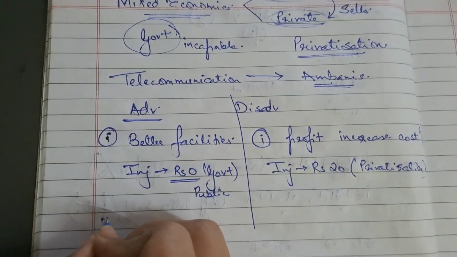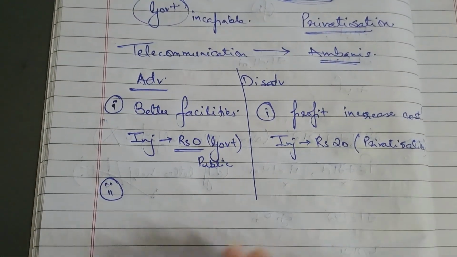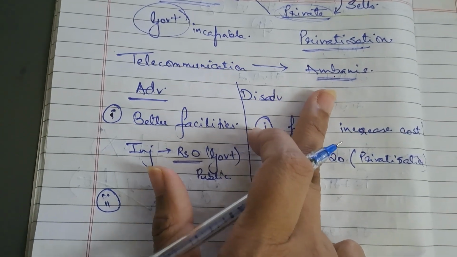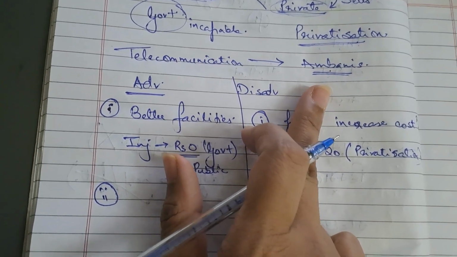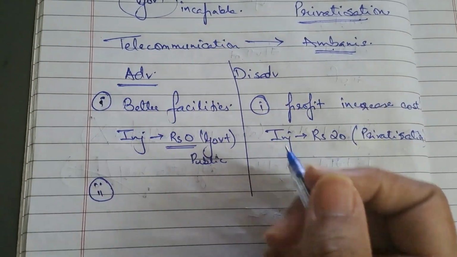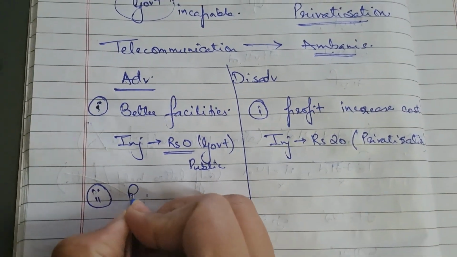Now, second of all, the advantage is that they might try to provide services to all the people, so they will even develop in the rural areas.